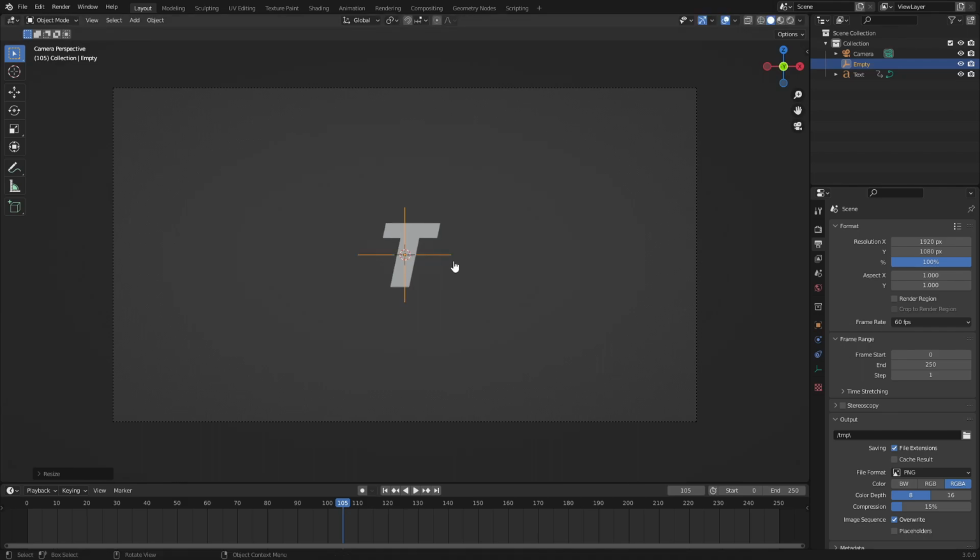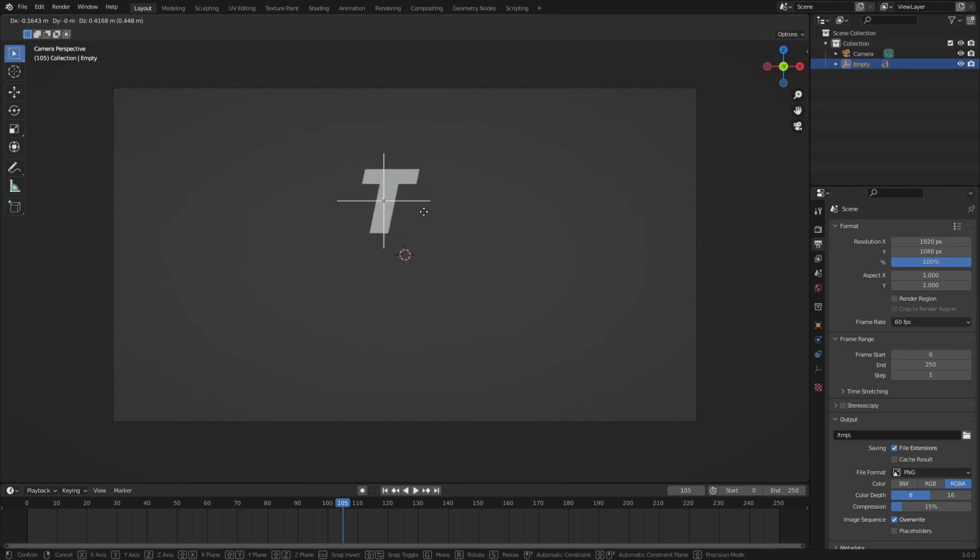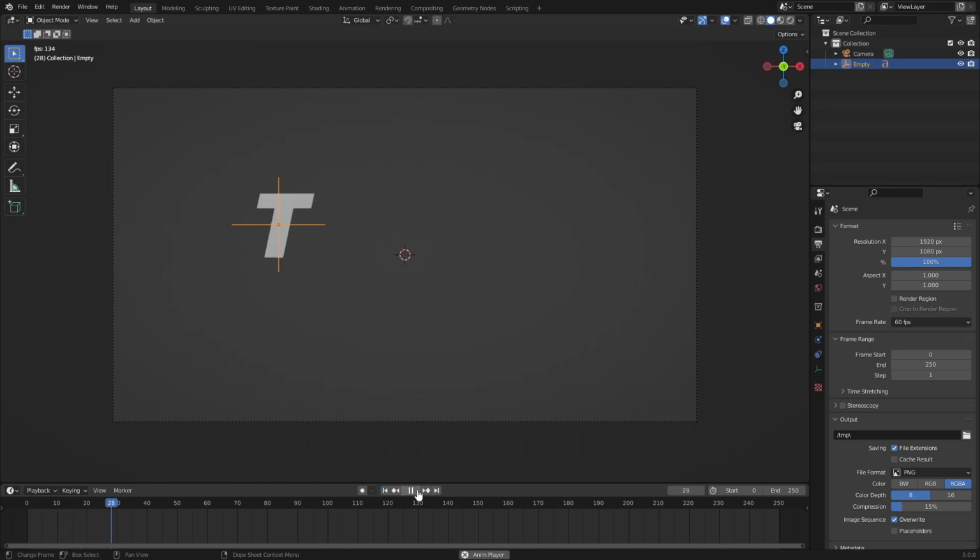So let's go ahead and hold down Shift, select the text, and then select the parent afterwards. Hit Control P and set parent to object. And now you can see that we can move the empty around by hitting G, and the animation will still play properly. So we can move the text where we want to, and we don't have to worry about messing up the keyframes for the location for the actual letter itself. Now, with that done, go ahead and make sure it's back in the center there.